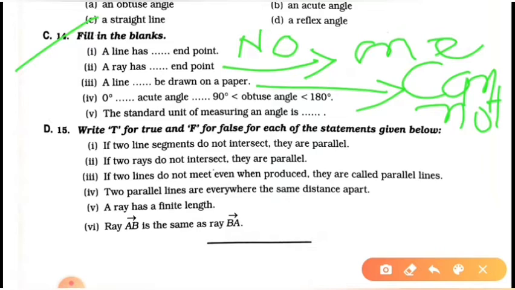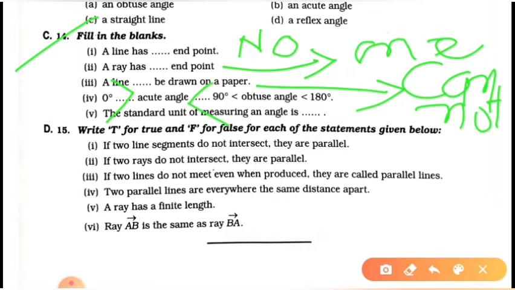Zero degree but less than 90 degree, acute angle, and obtuse angle. Here an acute angle is greater than 0 degree, put this symbol, but an acute angle is less than 90 degree, put this symbol.